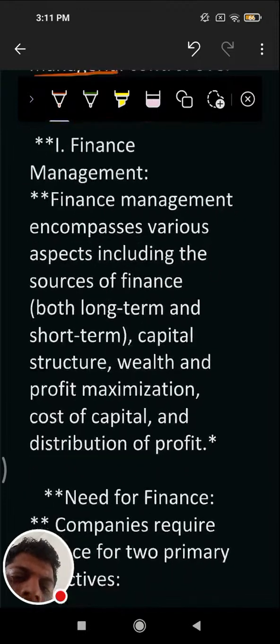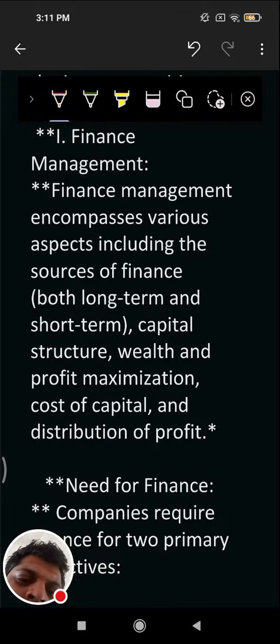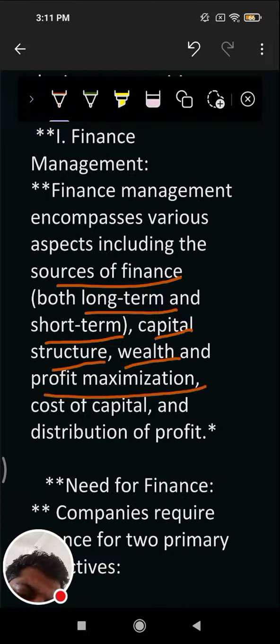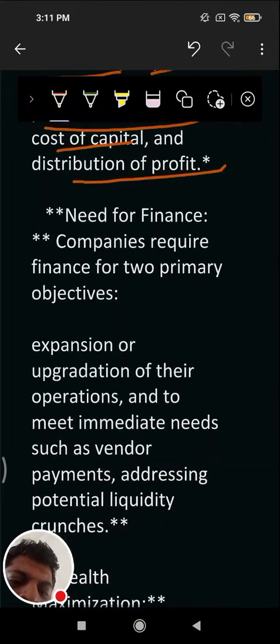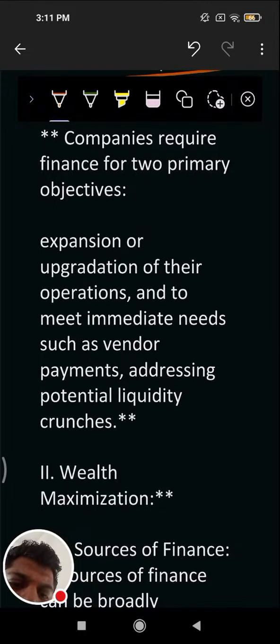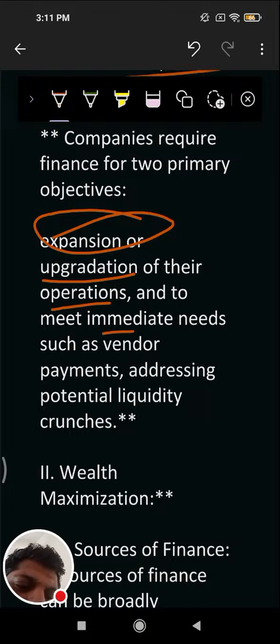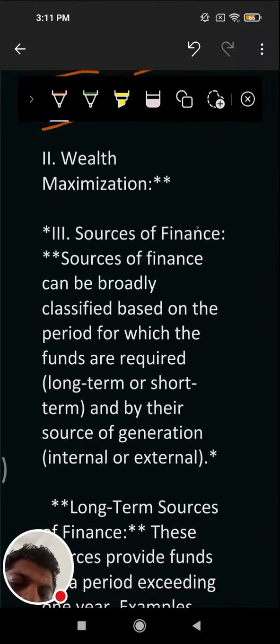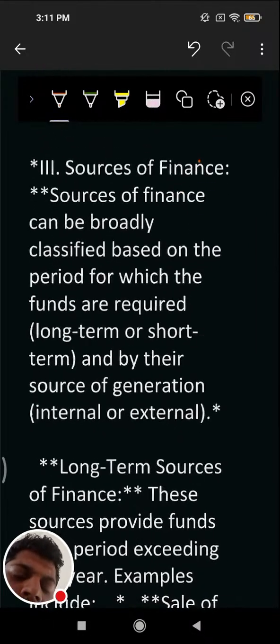Then comes finance management. What is this finance management? It encompasses various aspects including sources of finance, both long term and short term, capital structure, wealth and profit maximization, cost of capital, and distribution of profit. Then the need of finance: a company requires it for objectives. First is expansion and upgradation of their operations and to meet immediate needs such as vendor payments, addressing a potential liquidity crunch. Then wealth maximization is also a second thing.